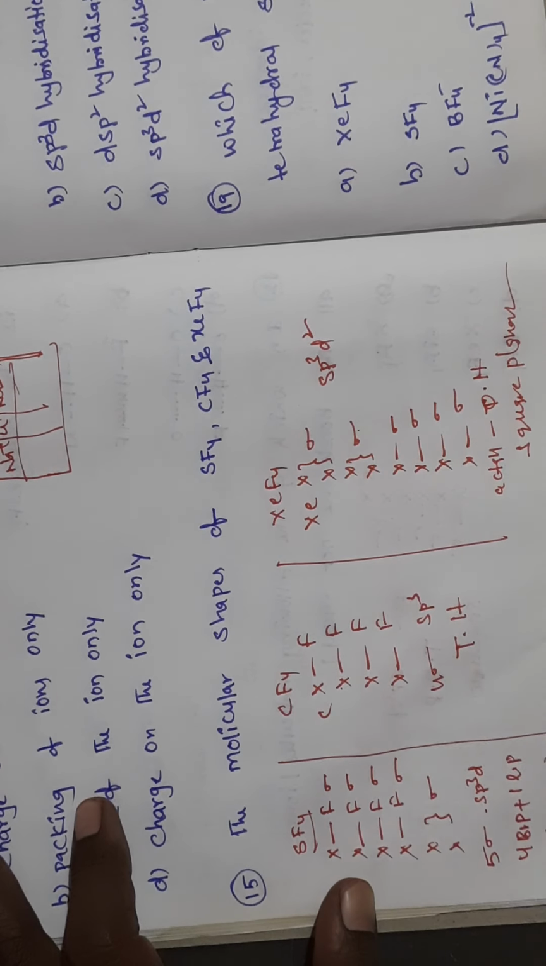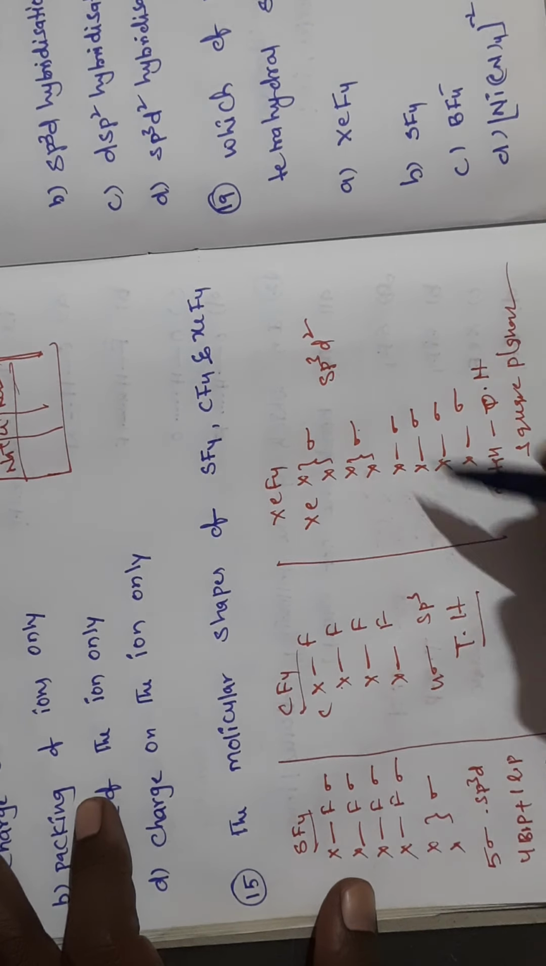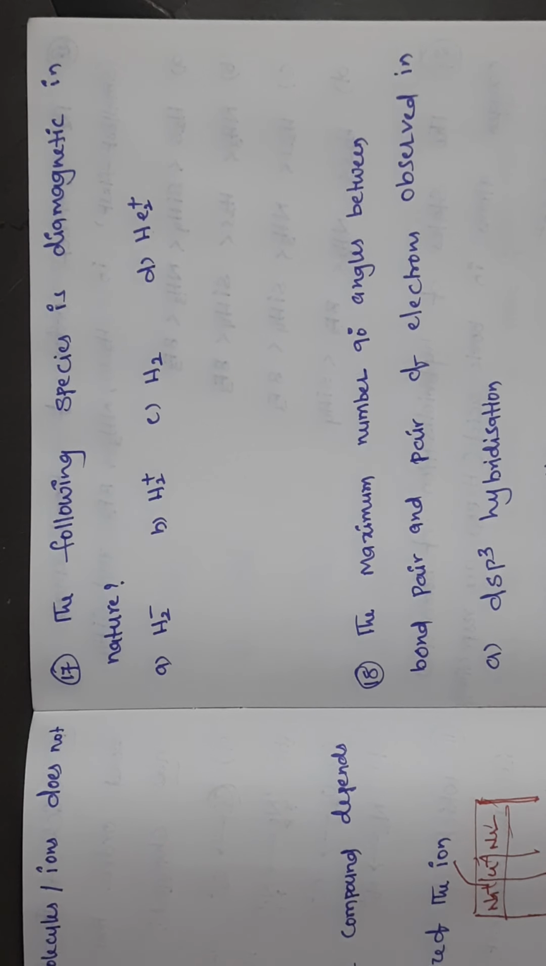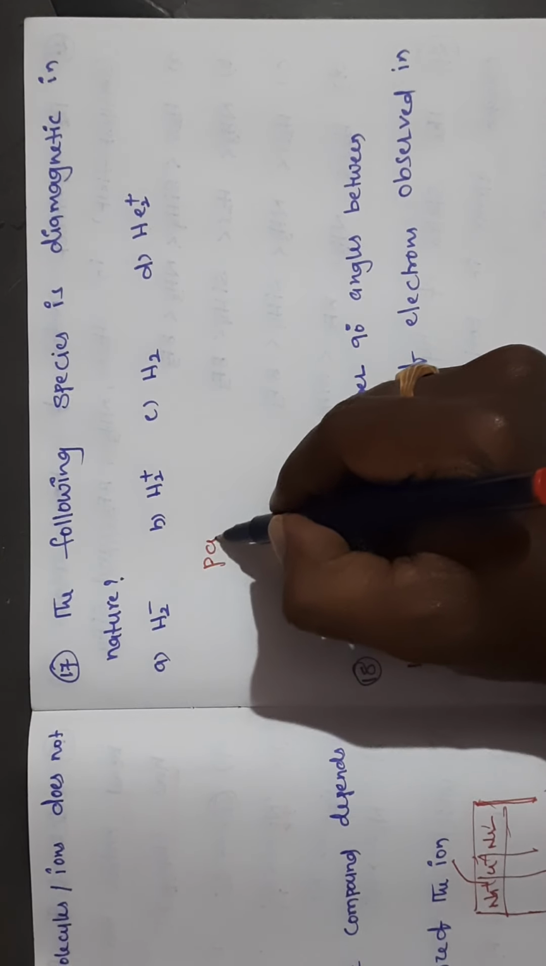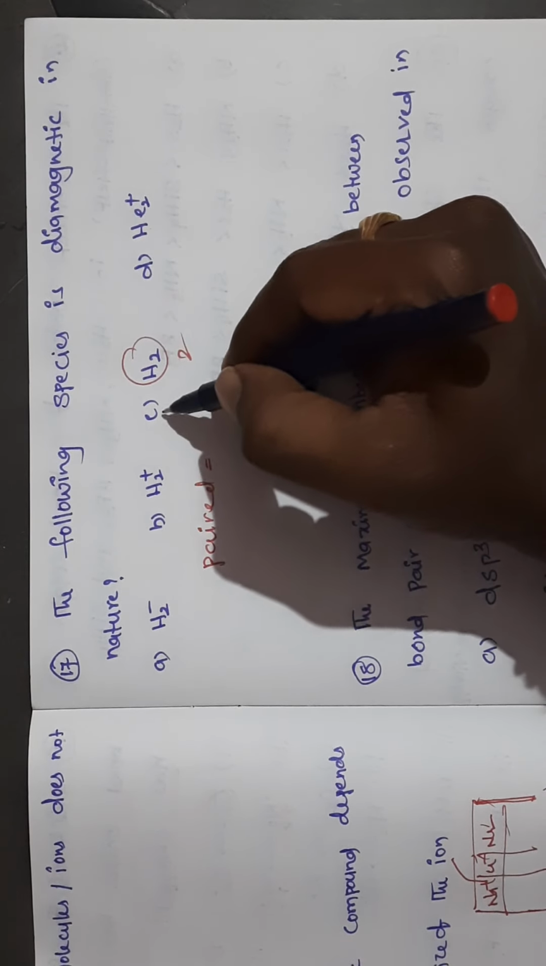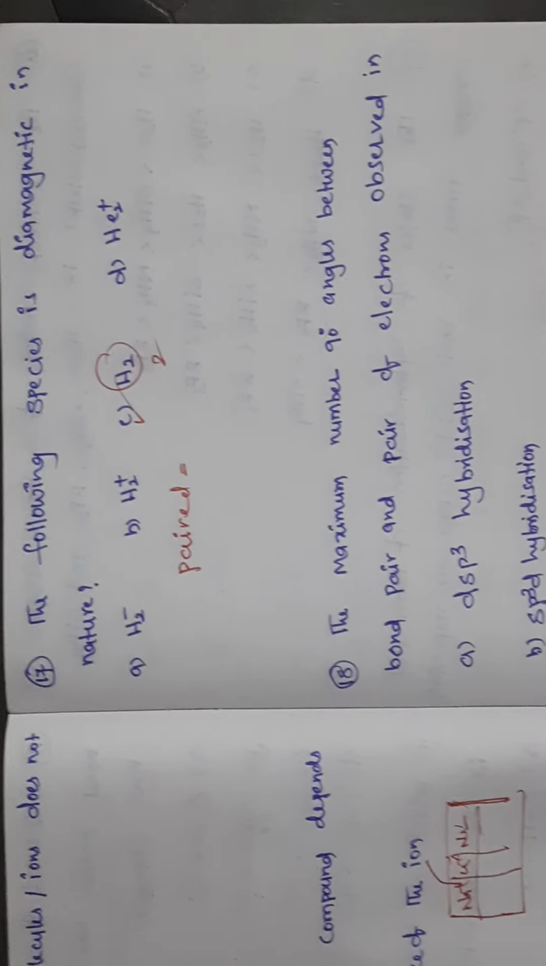So SF4 is seesaw shape, CF4 is tetrahedral shape, XeF4 is square planar geometry. Next question: which of the following species is diamagnetic in nature? Diamagnetic means paired electrons should be there. So H2, 2 electrons paired, that's why it is diamagnetic in nature, right?